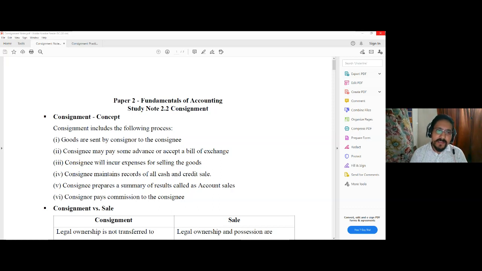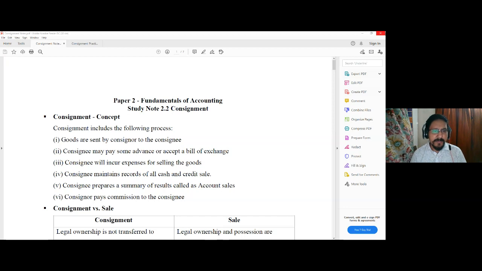Then the consignee will incur expenses for selling the goods, because the consignee is the local agent for selling those goods. He or she may need to incur certain expenses for the purpose of sale, so that will be incurred by the consignee. Obviously, these expenses will ultimately be borne by the consignor, who is the real owner and the dealer of the goods. The consignee maintains records of all such cash and credit sales and will inform the same through a summary result called the account sales.